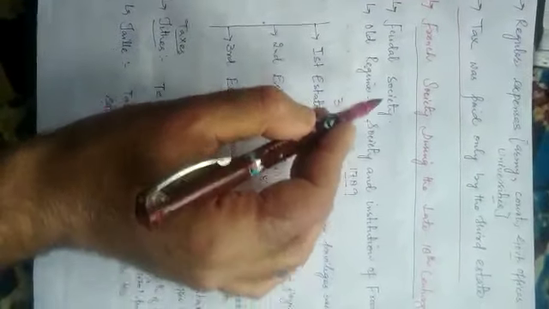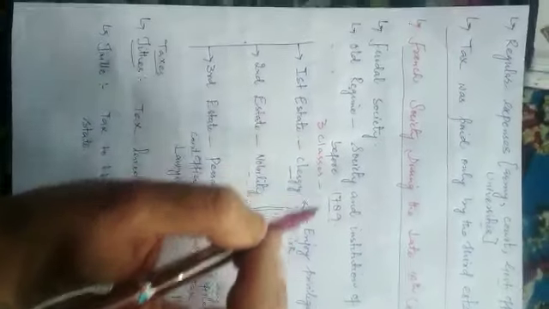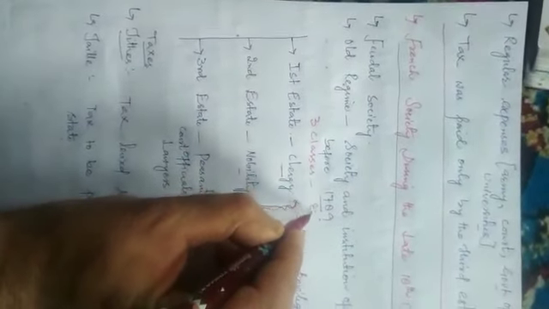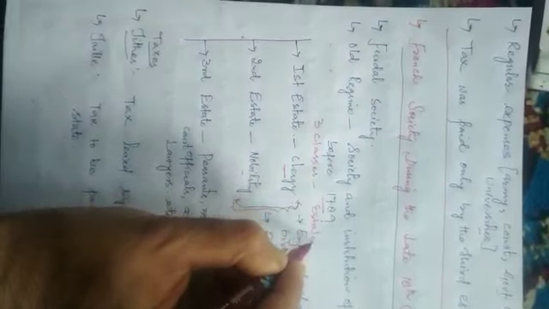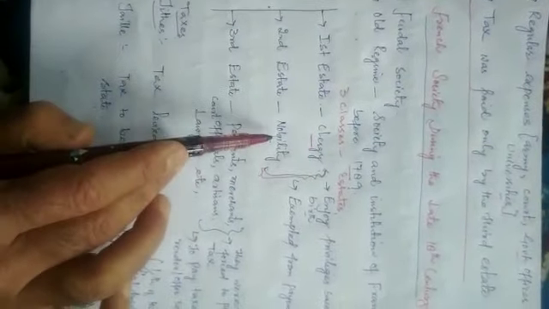The society of France was mainly divided into three classes. These three classes were known as estates. So what were these three estates in which French society was divided in the late 18th century? First of all, the first estate was that of clergy. The second estate was that of nobility.